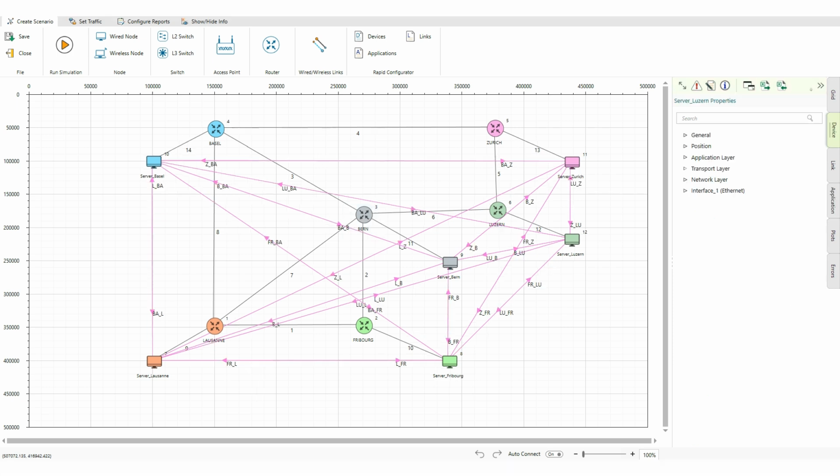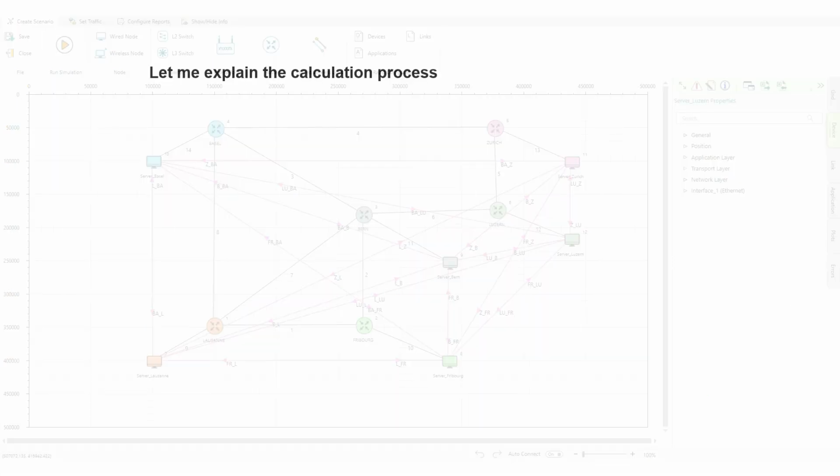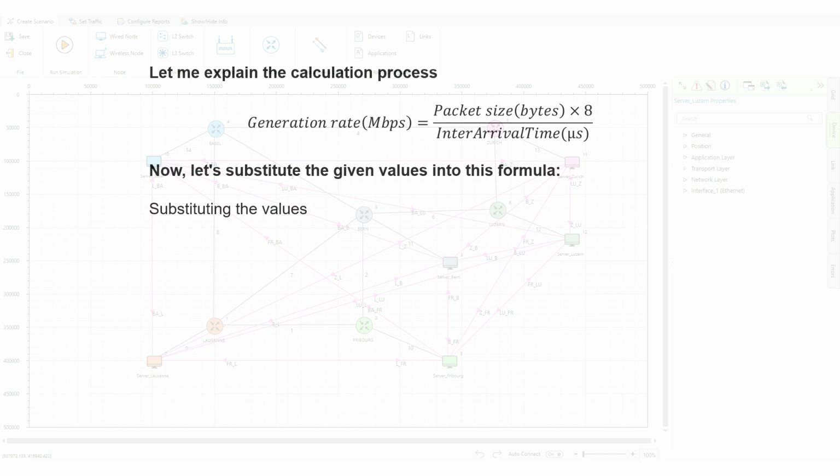But how do we arrive at this value? Let me explain the calculation process. The generation rate is calculated using the following formula. Generation rate equals packet size into 8 divided by interarrival time. Now, let's substitute the given values into this formula.